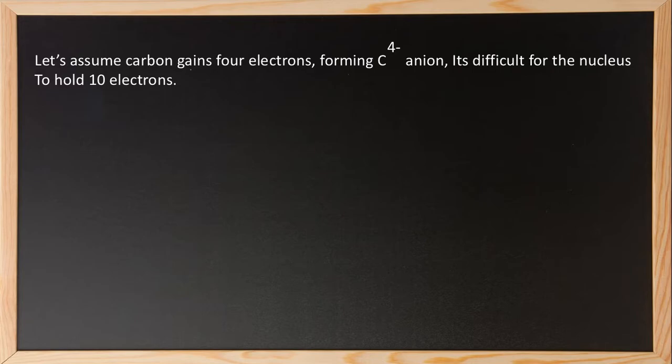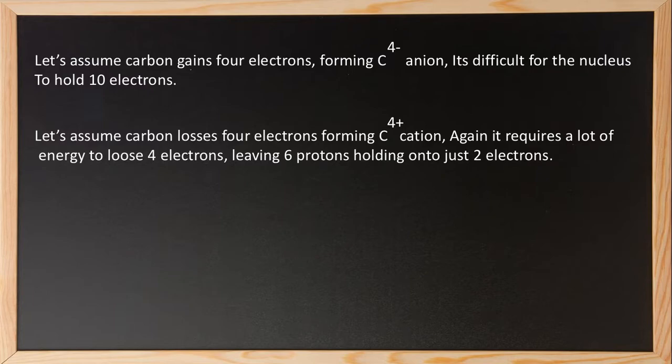Let's assume carbon gains 4 electrons forming a C4- anion. It's difficult for the nucleus to hold 10 electrons. Why? Because the nucleus of carbon with 6 protons has to hold on to 10 electrons, that is 4 extra electrons, which is very difficult, and carbon can't do that. So let's see another case. We'll assume that carbon loses 4 electrons forming a C4+ cation. Again, it requires a lot of energy to lose 4 electrons, leaving 6 protons holding on to just 2 electrons, which carbon cannot do.